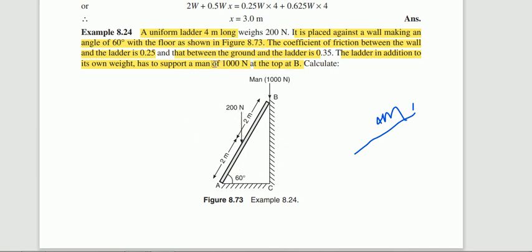They have mentioned the man is at the top end, that is at point B. So this is the given problem. A ladder is placed at an inclination of 60 degree, and the weight of the ladder is 200. A man is climbing on the ladder and he is at point B. That tells you at which point you need to add the weight. So now calculate. What do you need to calculate? Let us see.